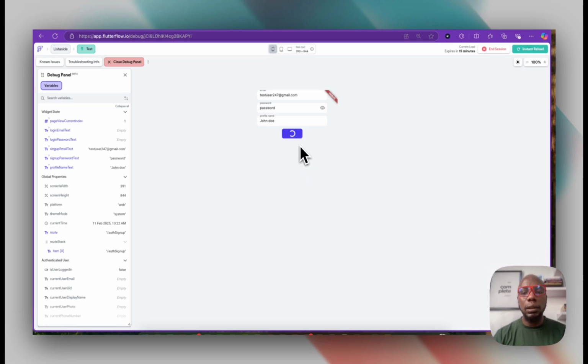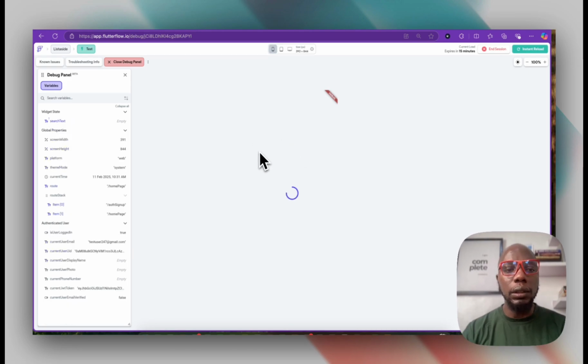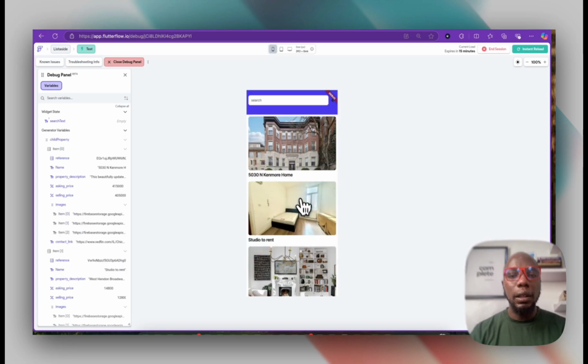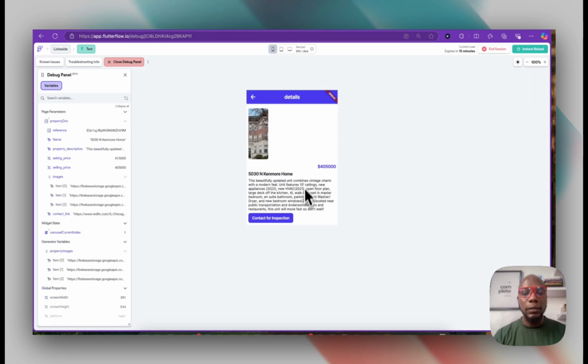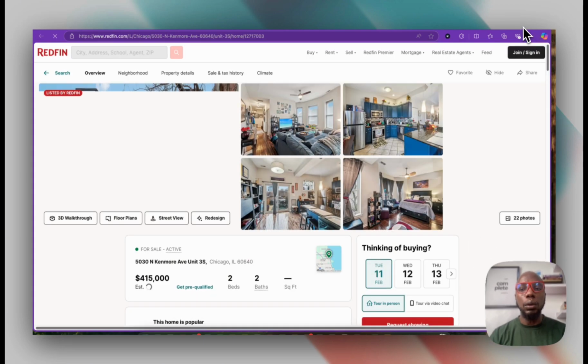So once the user clicks on sign up, they go all the way to the homepage where they're able to see the directory and they're able to see the display. This is the directory and users can click into it and then they can see what exactly they're buying. This is our carousel with a whole lot of pictures, and then the user can click on the contact for inspection to be redirected outside the application for contact.